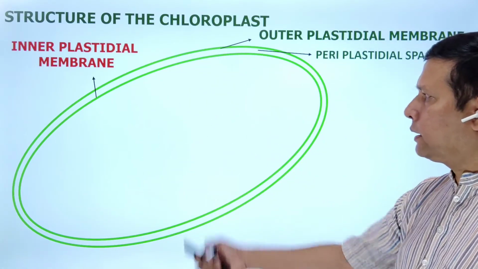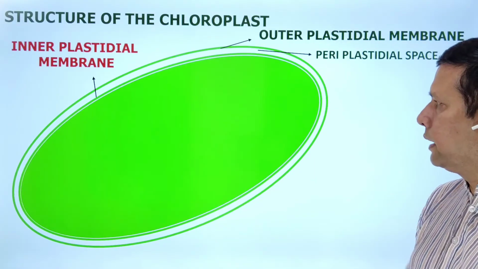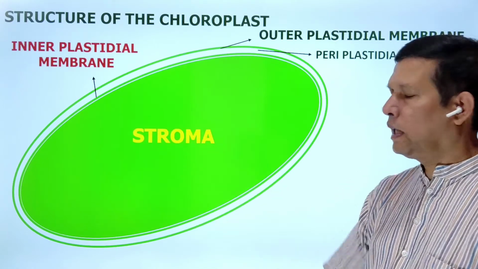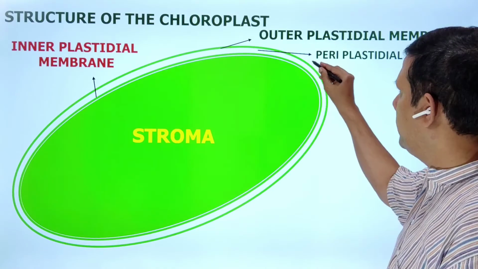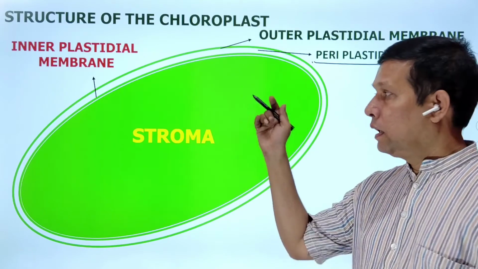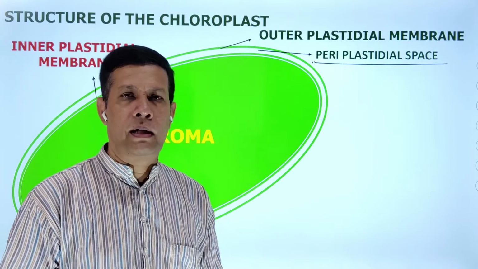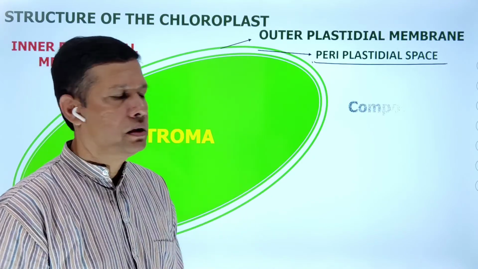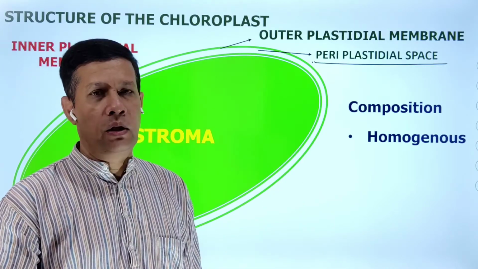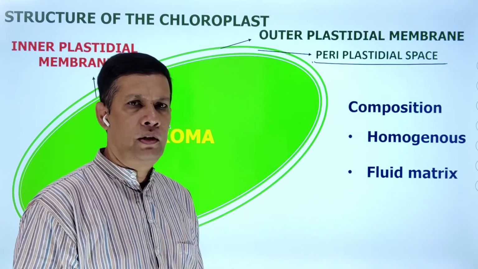Whereas the inner compartment, see here, is called the stroma. The inner compartment is called stroma. The outer compartment is named as periplastidial space. Now we will see the stroma. What are the characters of the stroma? Stroma is a homogeneous fluid substance. Composition of the stroma: stroma is a homogeneous fluid matrix.